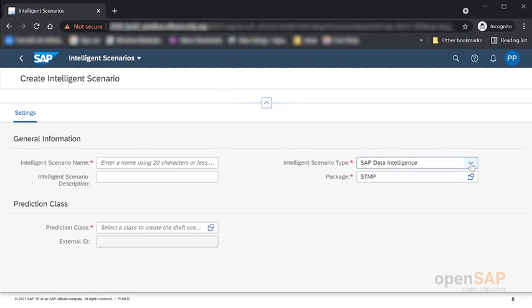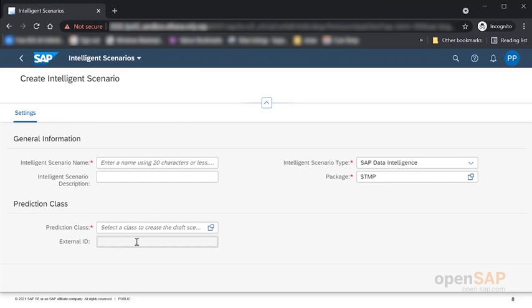So here you are saying that the intelligent scenario type is SAP Data Intelligence. You will get a URL from the intelligent scenario that was built using data intelligence. You will give the intelligent scenario name, description, the prediction class, and external ID.